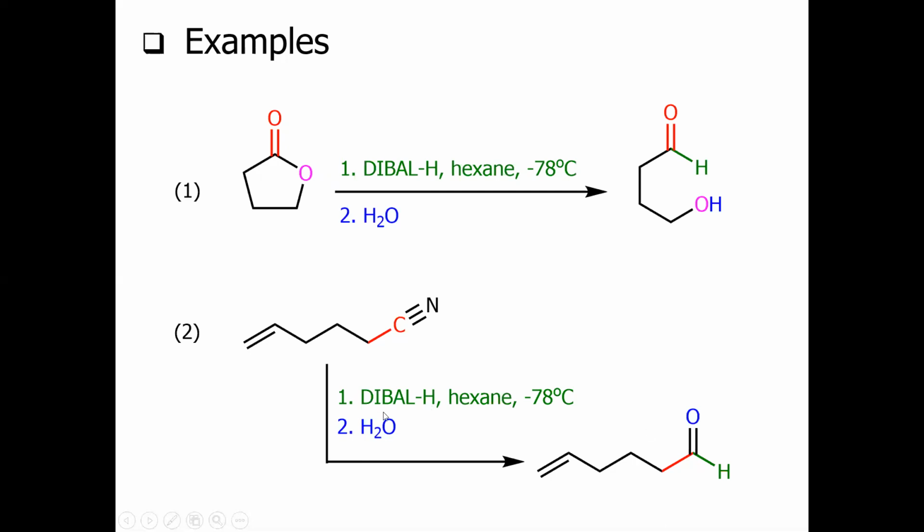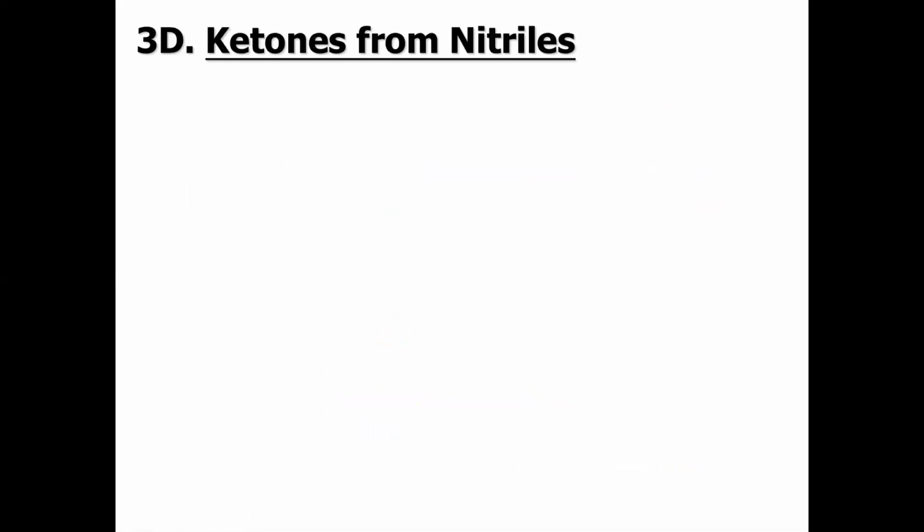Keep in mind one more thing, that DIBAL is basically a selective reducing agent. It will reduce only the nitrile group, not the alkene group. But once we have the lithium aluminum hydride, it will reduce all. This is basically the main difference between using DIBAL or the lithium aluminum hydride.